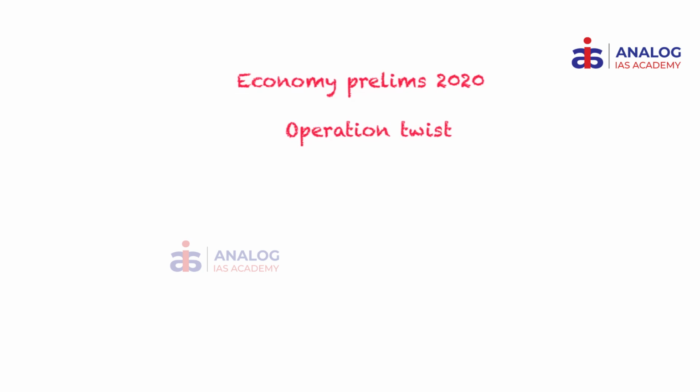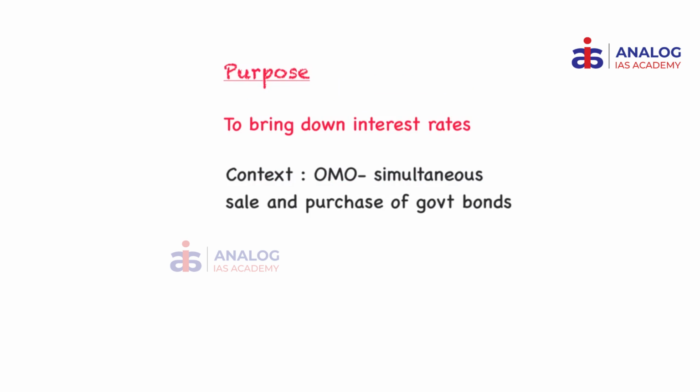Hello everyone, welcome back to Analog IAS Prelims 2020 Special Series, and today's Economy Prelims 2020 Special Series topic that we'll be discussing is Operation Twist. Now before beginning this topic, let me quote the purpose of this particular Operation Twist. The purpose cited by RBI is to bring down the interest rates in the economy, and the context in which this Operation Twist is happening is through open market operations, that is simultaneous sale and purchase of government bonds.